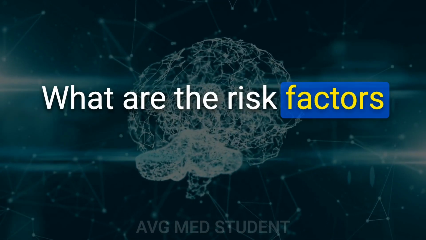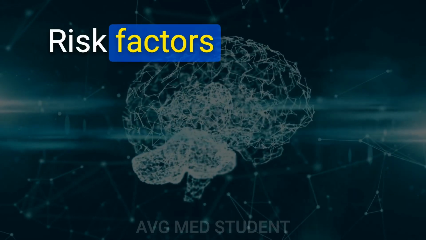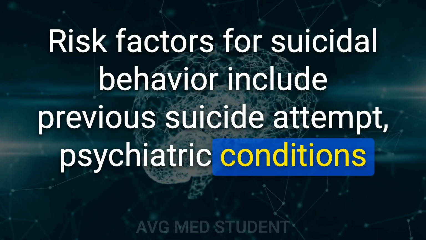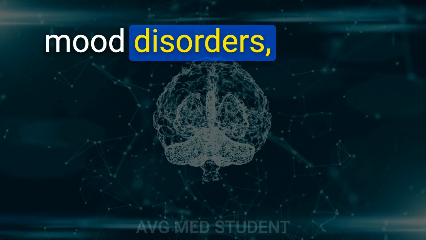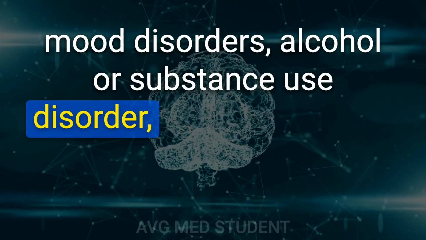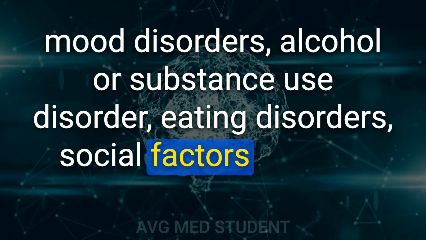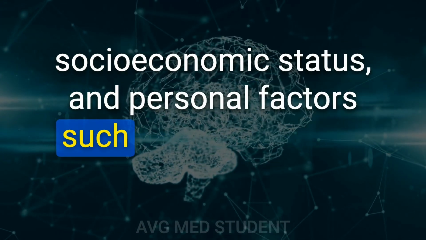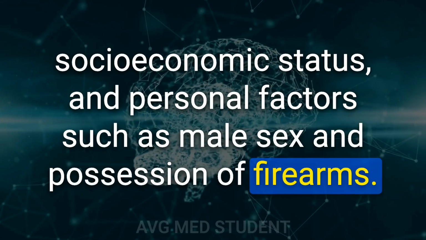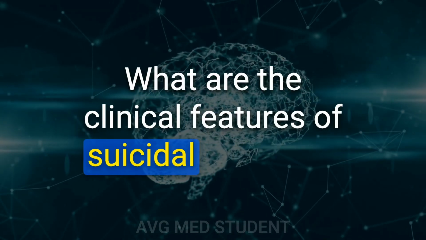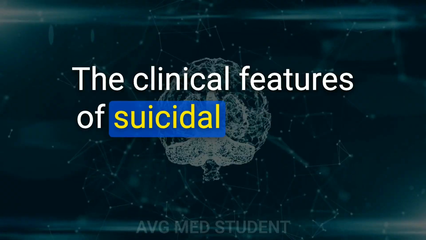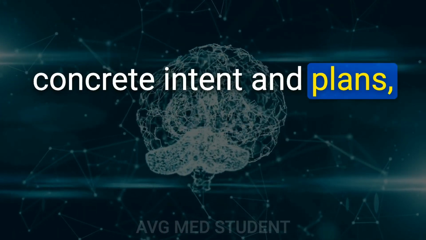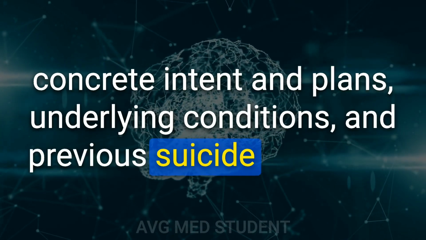Emergencies. What are the risk factors for suicidal behavior? Risk factors for suicidal behavior include previous suicide attempt, psychiatric conditions such as schizophrenia, mood disorders, alcohol or substance use disorder, eating disorders, social factors such as unemployment and low socioeconomic status, and personal factors such as male sex and possession of firearms. What are the clinical features of suicidal behavior? The clinical features include suicidal ideation, concrete intent and plans, underlying conditions, and previous suicide attempts.